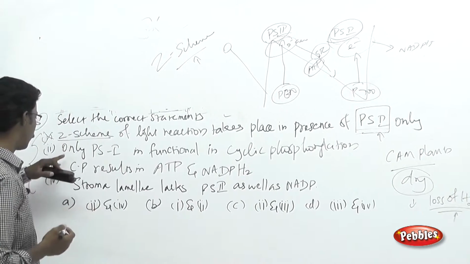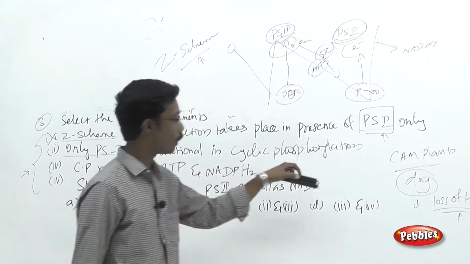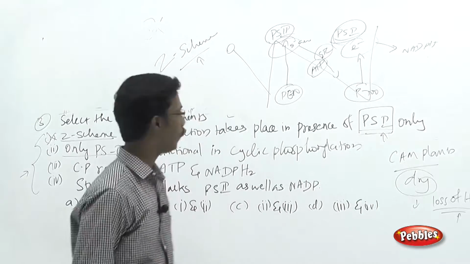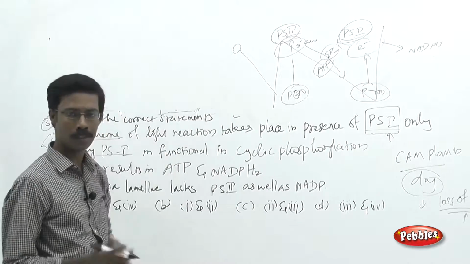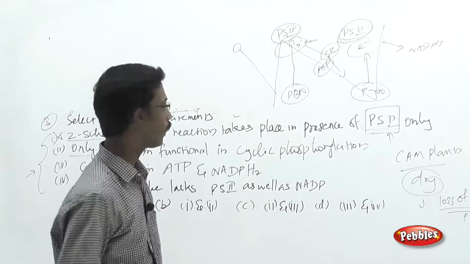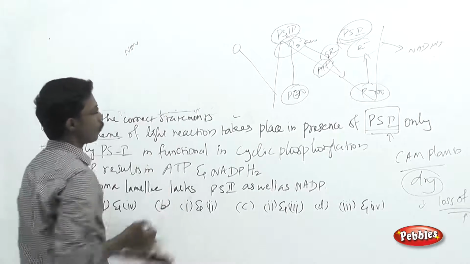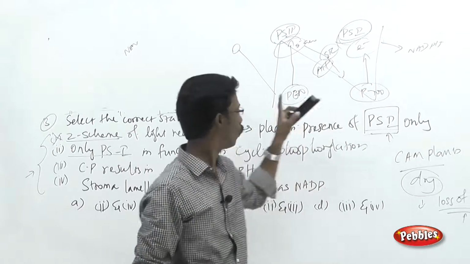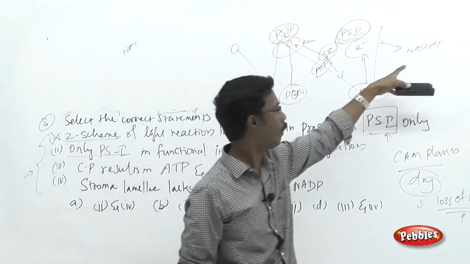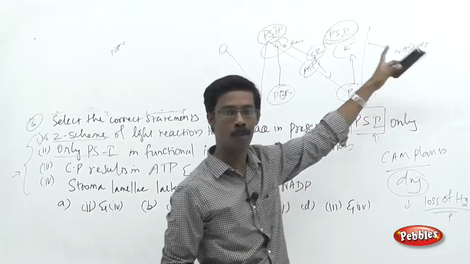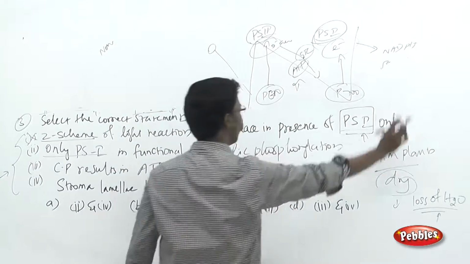And see the second statement: only PS1 is functional in case of cyclic phosphorylation. We have seen in the previous classes that there are two types of phosphorylation possible in photosynthesis, cyclic and non-cyclic phosphorylation. What do you mean by non-cyclic? This system is non-cyclic, so over here the electrons will not be transferred back to the system. They will finally be transferred to the acceptor molecules, and they will synthesize the ATP and NADPH molecules.